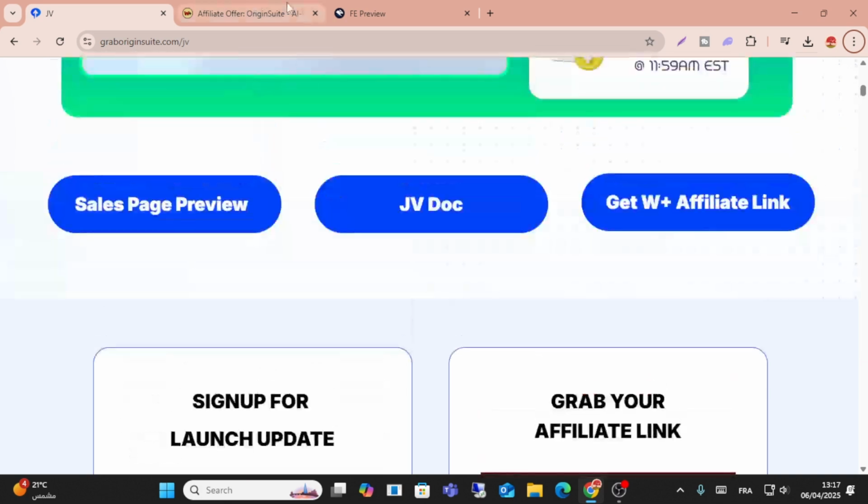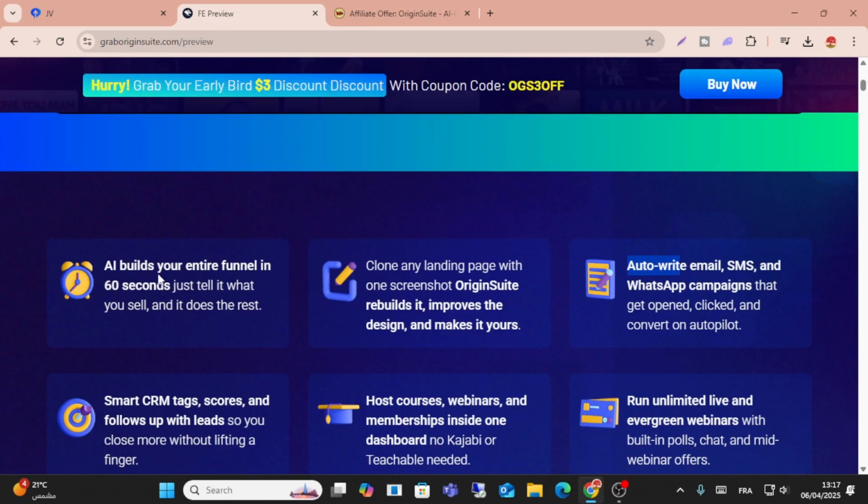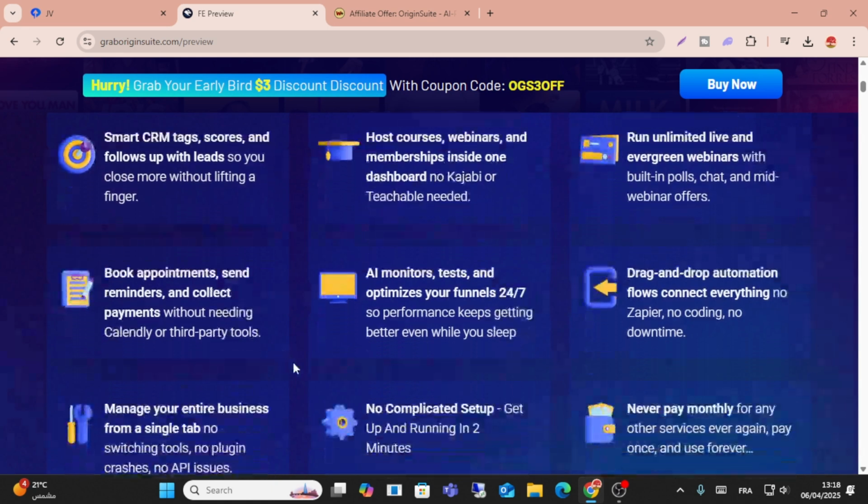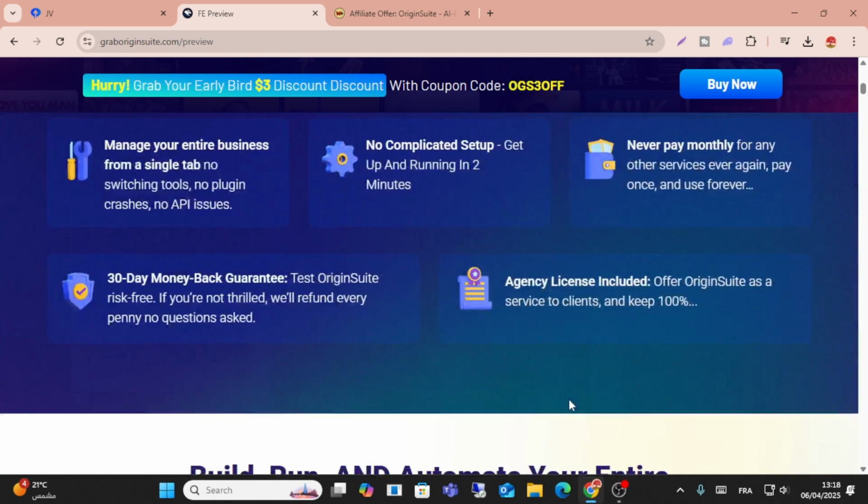And this is the website guys, as you can see here. You can build your funnels in just 60 seconds, just use sales, and you can clone any landing page from a screenshot in OriginSuite, and you can auto-write emails, SMS, and WhatsApp. And you get a smart CRM with tag sources. You can host courses, webinars, and memberships inside. You can run unlimited live and evergreen webinars, and you can manage your business, books, appointments, and all of these things.